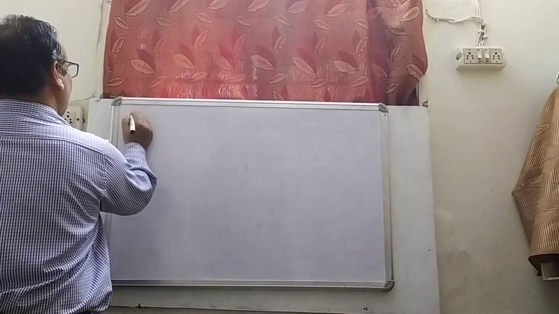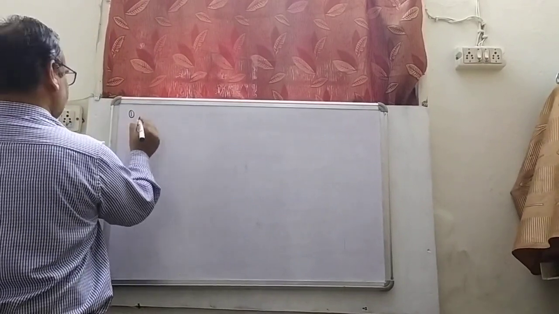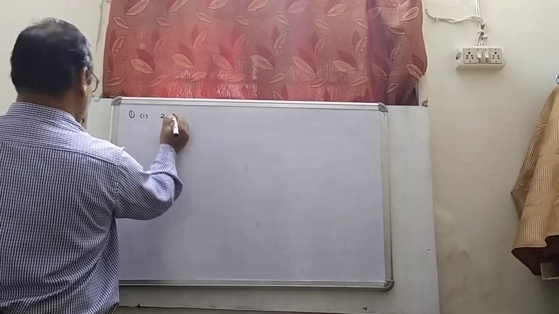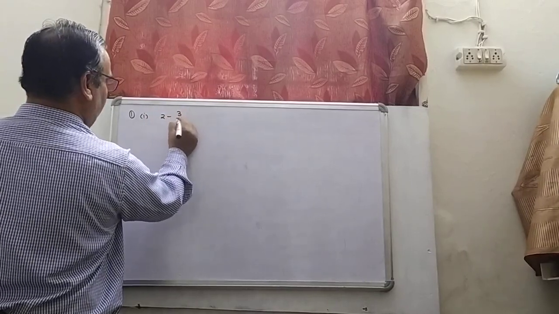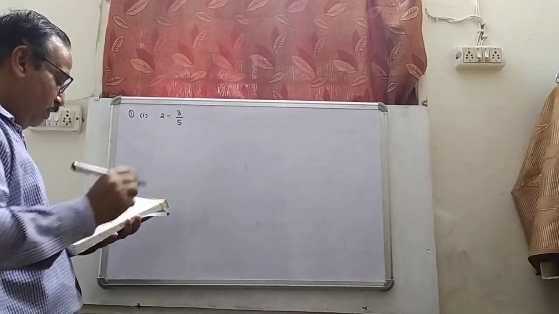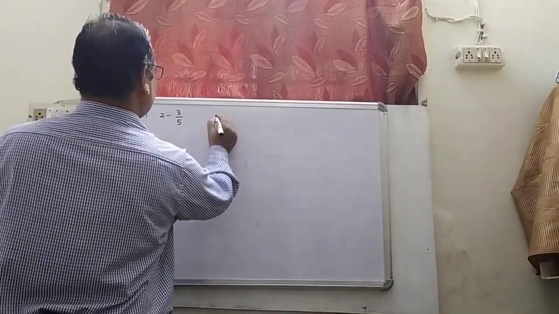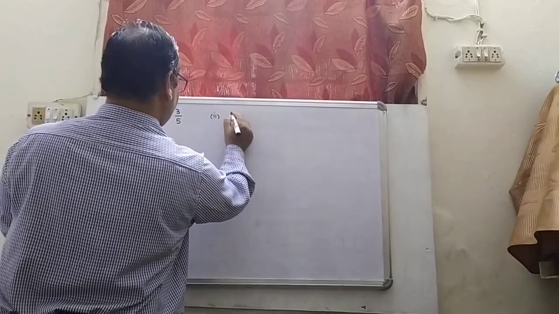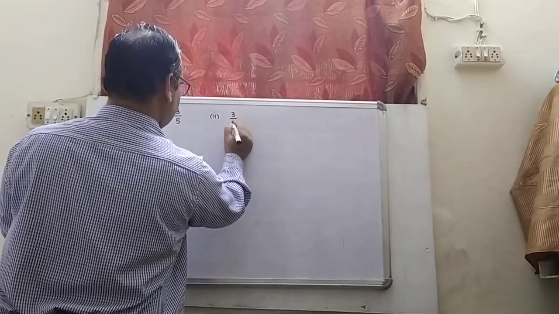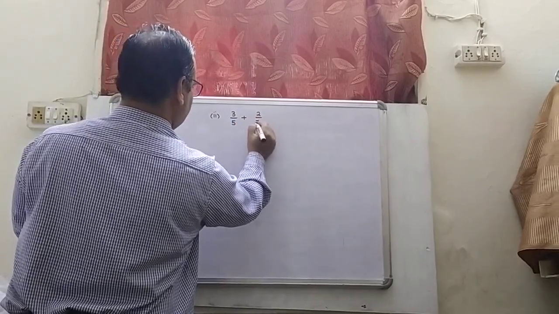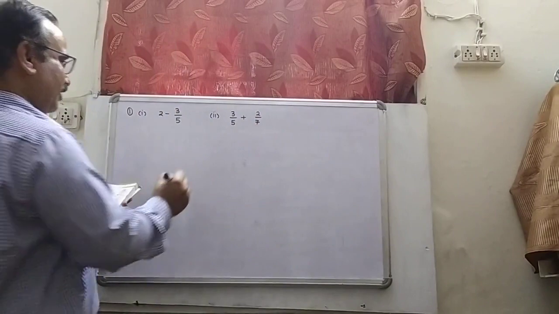It is question number 1. The first part of question number 1 is 2 minus 3 upon 5. I have to solve it. I'll do it. Let me see how can we do it. The another one is, I'm taking its third part right now. It is 3 upon 5 plus 2 over 7. It is second, it is third part.